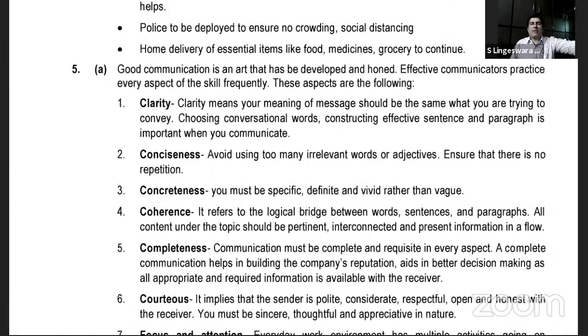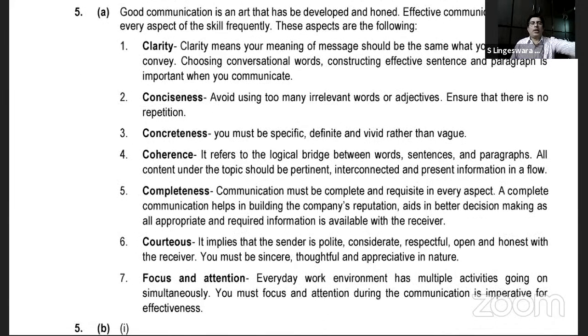All right. So effective communication, bullet points: clarity, conciseness, concreteness, coherence, completeness, courteous, and focus as well as attention. As we earlier highlighted, it requires clarity. It requires conciseness, which means do not use too many or irrelevant words or adjectives. Concreteness refers to being very specific, definite or unambiguous.